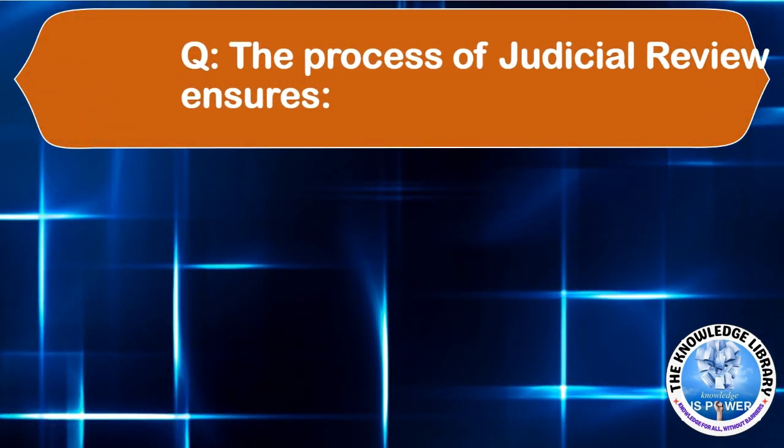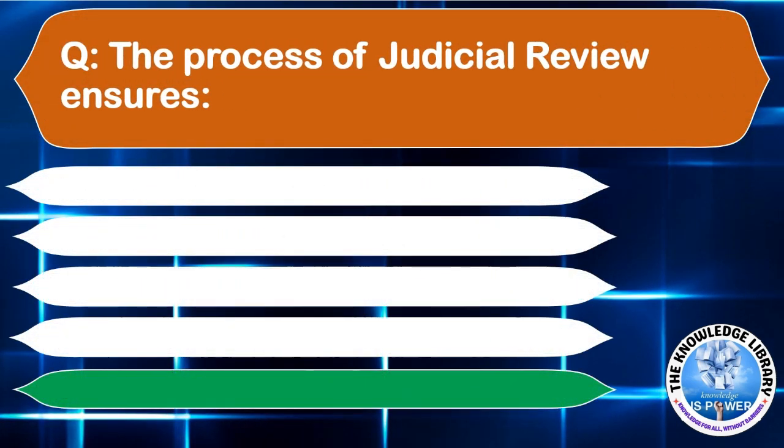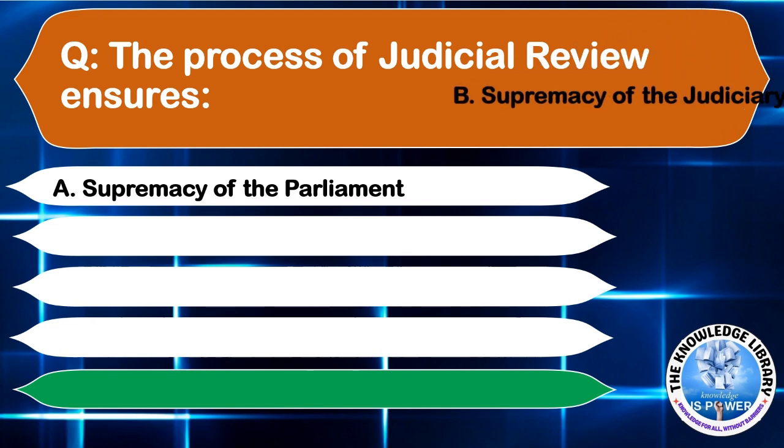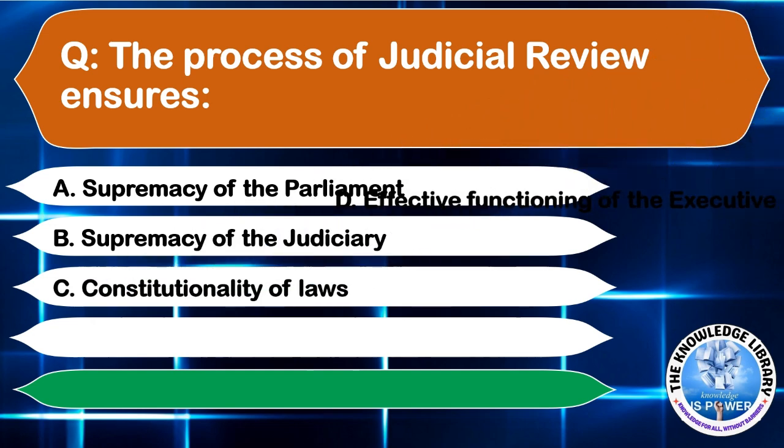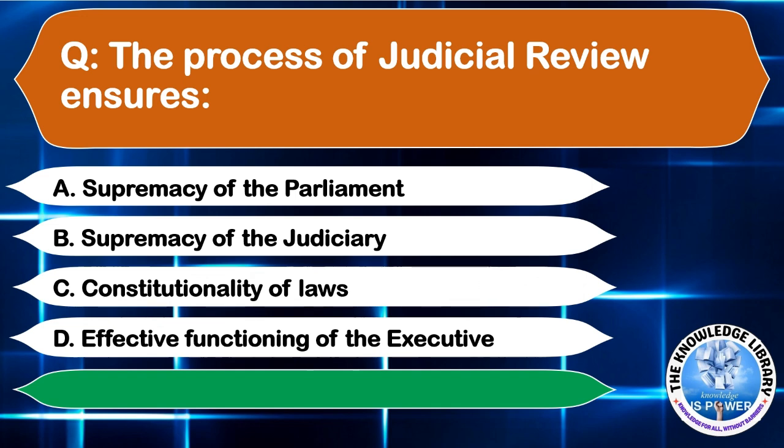The process of judicial review ensures option A, supremacy of the Parliament, option B, supremacy of the judiciary, option C, constitutionality of laws, or option D, effective functioning of the executive. The correct answer is option C, constitutionality of the laws. Moving to the next question.